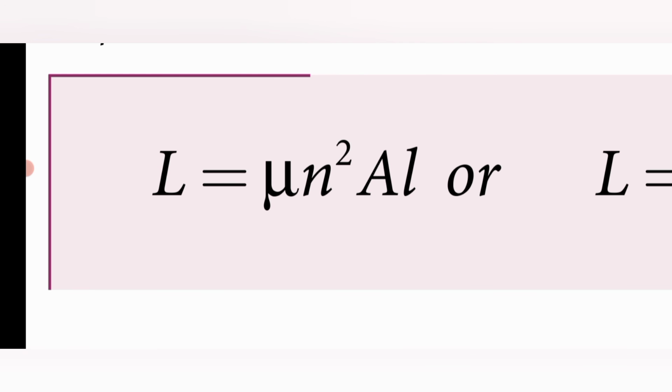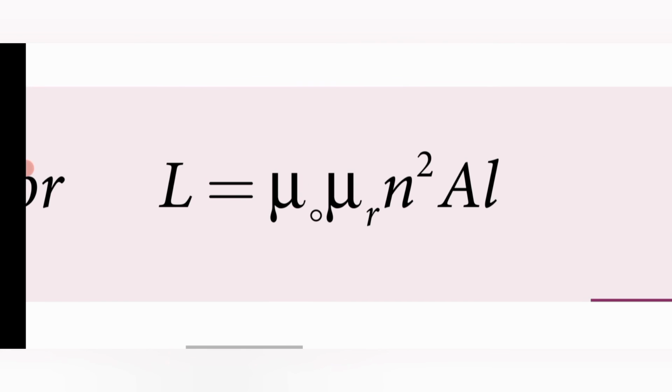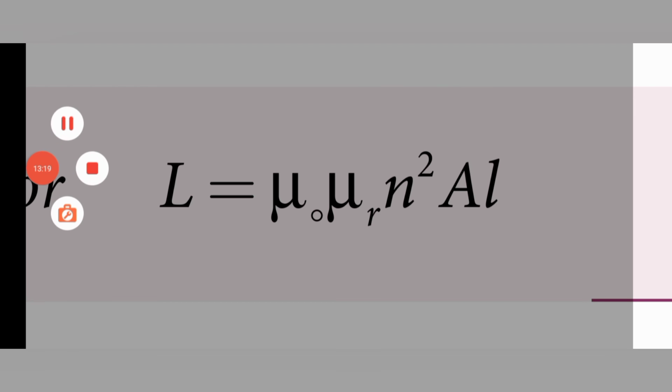Rearranging, mu m is equal to mu naught mu r. So when a material is inside the solenoid, the formula changes to L is equal to mu naught mu r n square A L. This is the equation for the self-inductance of a long solenoid.